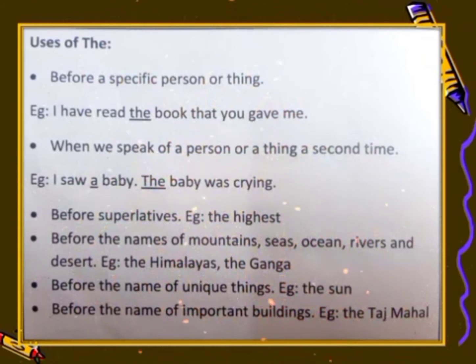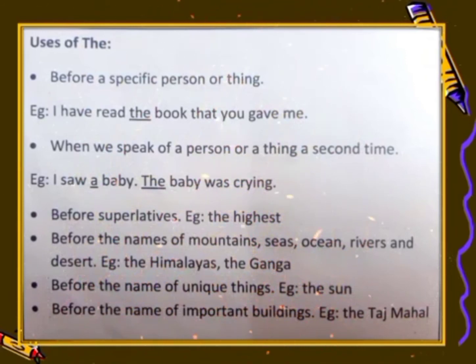Secondly, when we speak of a person or a thing a second time. I saw a baby. Simple. The baby was crying. So now you're talking about the same baby again. Like here you said, I saw a baby. Now you're talking about the same baby again. That's why we have used the baby was crying.